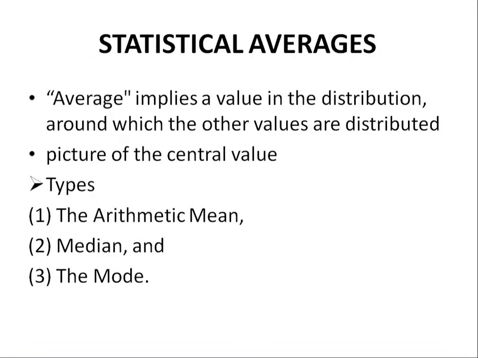Mean is the average, that is the sum of all observations divided by the number of observations. Median is the central value. Sorry, for median you first need to arrange data in ascending or descending order. The central value would be the median.